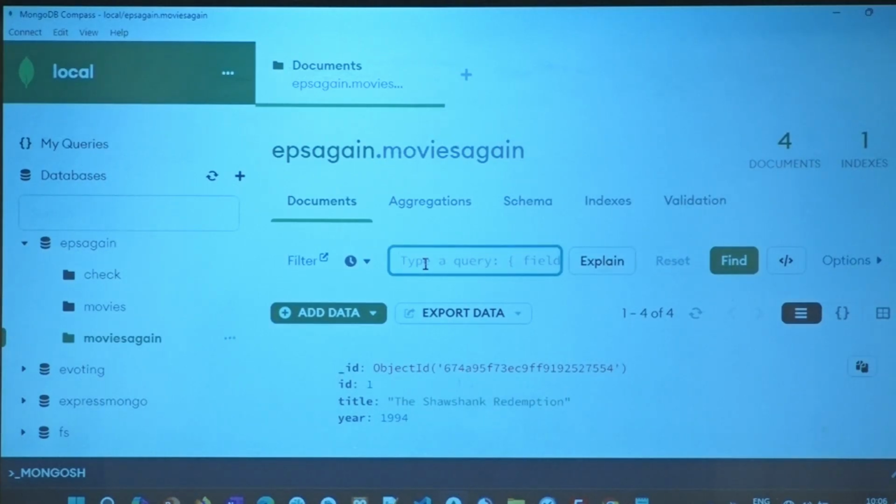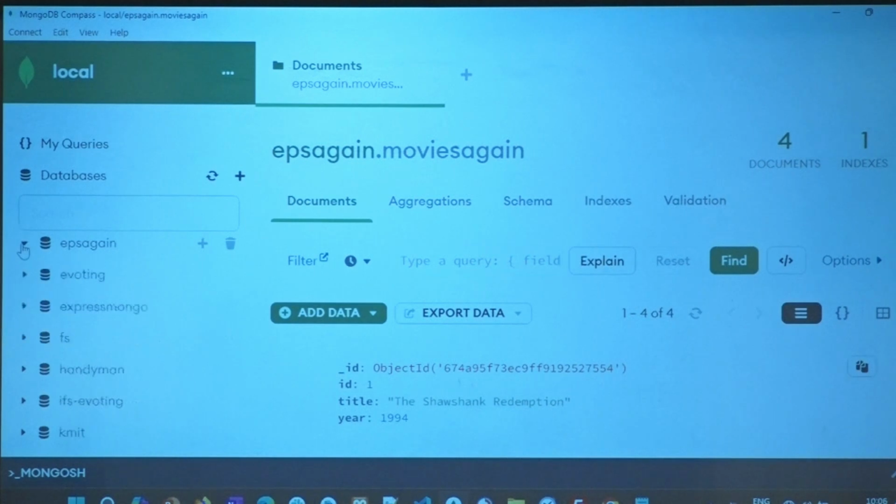But there's another very interesting thing that I want you all to check out. Again, everybody, could you please look at the screen, please? Now we have seen how to create the collections, how to insert documents. If you want to query them, you type the query here, right? You can do it at your own time. You can find, you can explain.